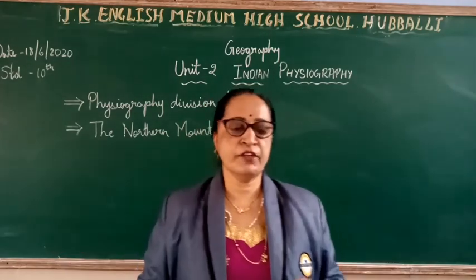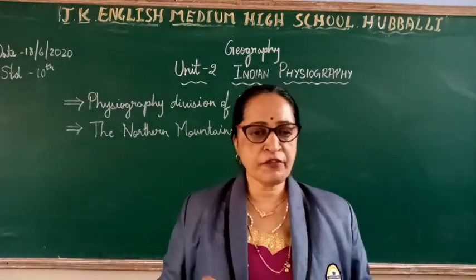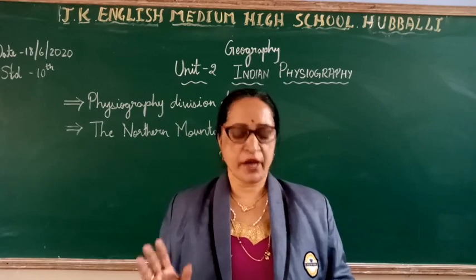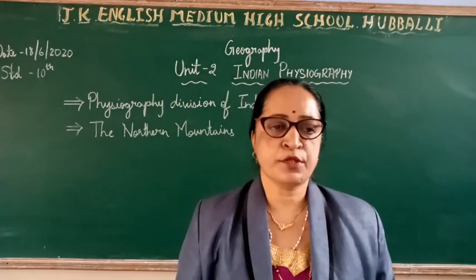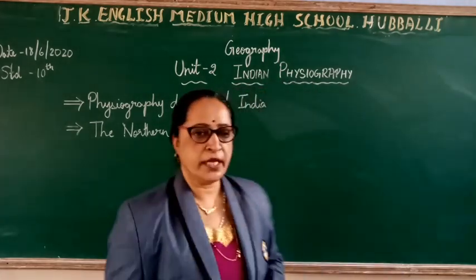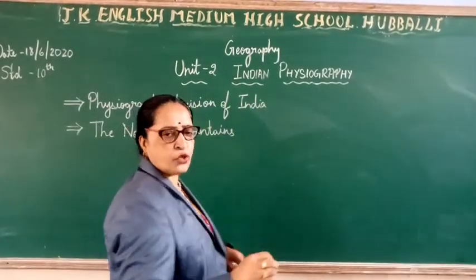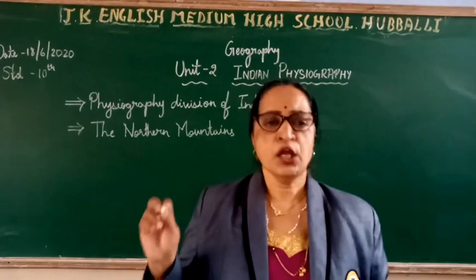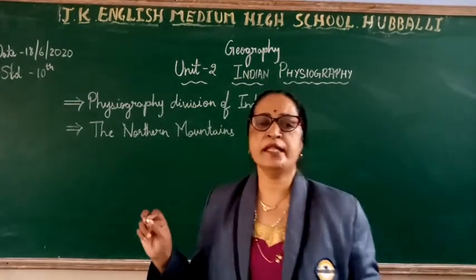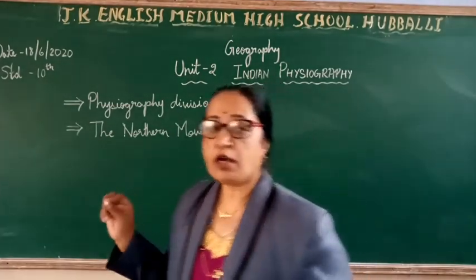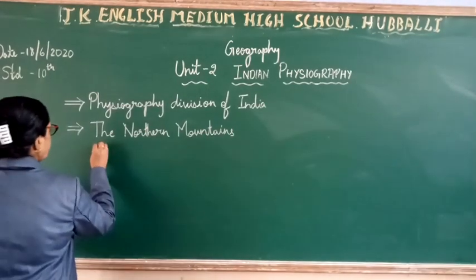So, the physiographic divisions of India. They are divided into 4 types. What are they? The first one is the northern mountain. It is already mentioned to you. Today I am going to take the main part, the northern mountain. The second one is the northern Great Plain.